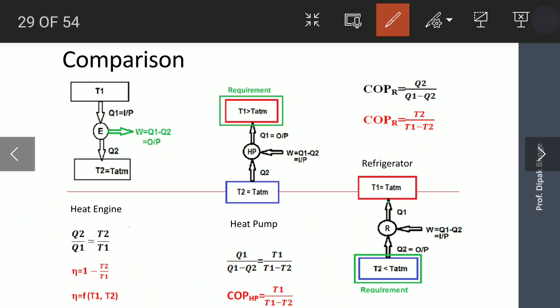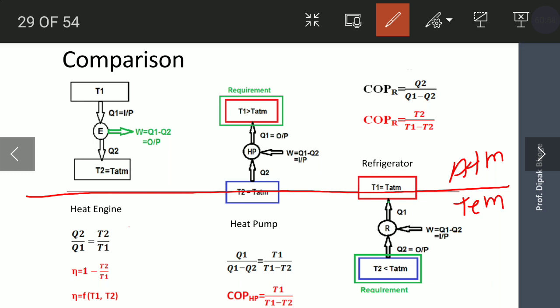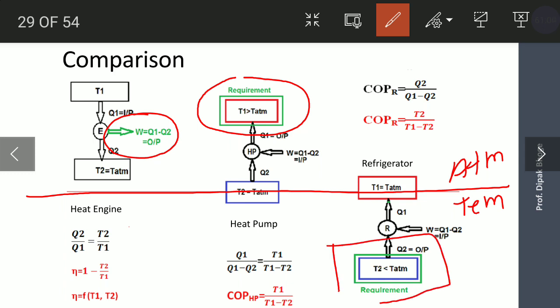If you compare the working of the heat engine, refrigerator and the heat pump, heat pump and heat engine operate above the atmospheric temperature. This red color line is the atmospheric temperature. So heat pump and heat engine, its output we are getting above the atmospheric temperature, and the refrigerator works below the atmospheric, or its requirement is below the atmospheric temperature.